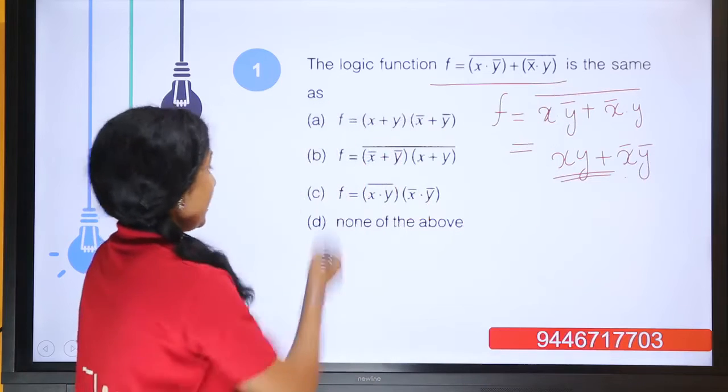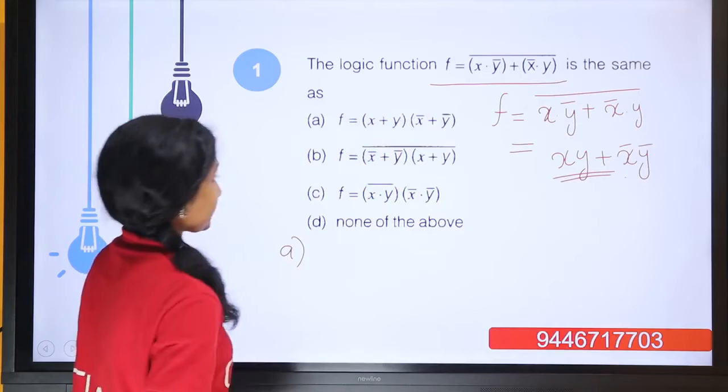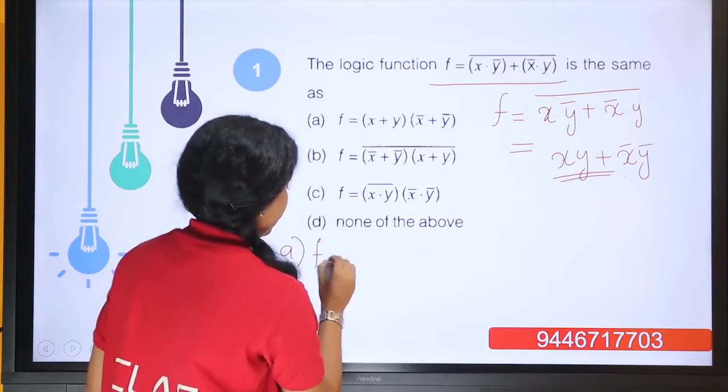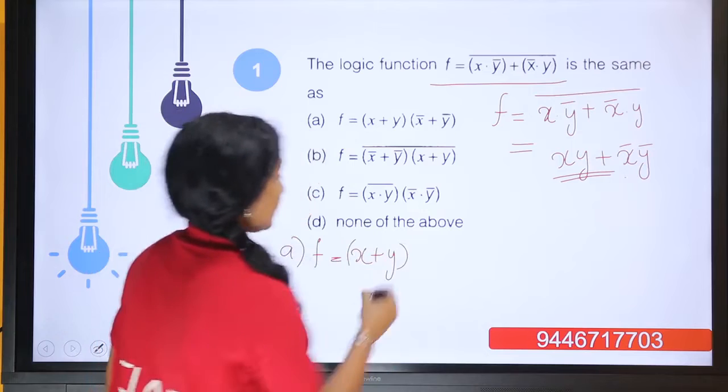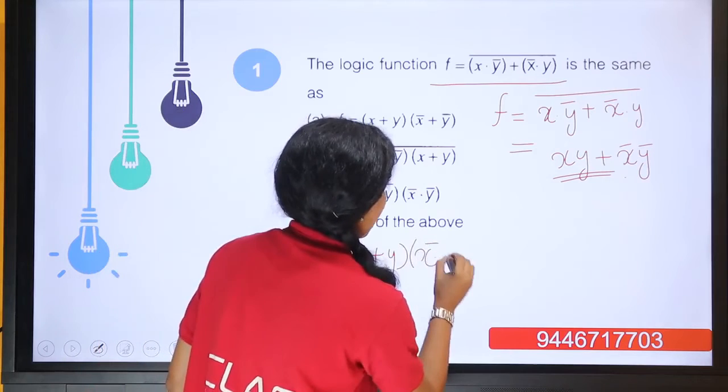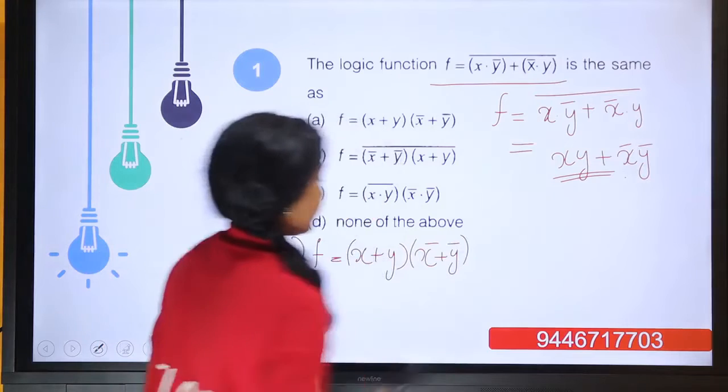So, we can look at option A: f equal to (x or y) and (x bar or y bar).